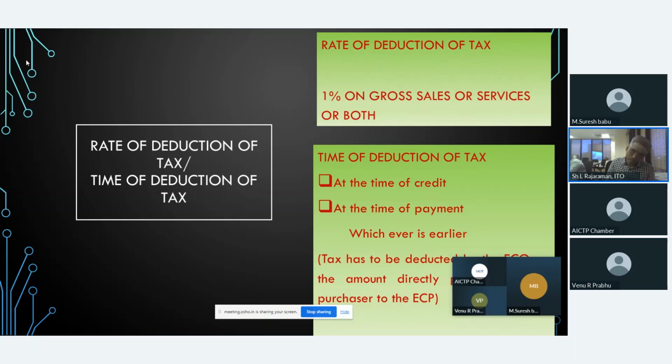Whenever the e-commerce operator receives money from the purchaser, he will credit the amount in his book account on such e-commerce participant. Next, the time limit prescribed here is at the time of payment, when the e-commerce operator pays the amount to the e-commerce participant, whichever is earlier. So the time of deduction is very clear. At the time of credit or at the time of payment, whichever is earlier, the tax has to be withheld.